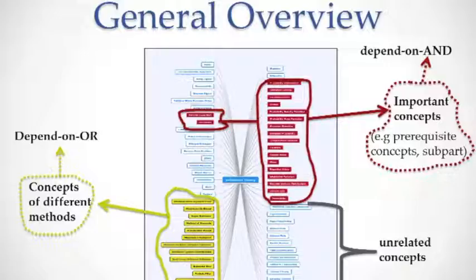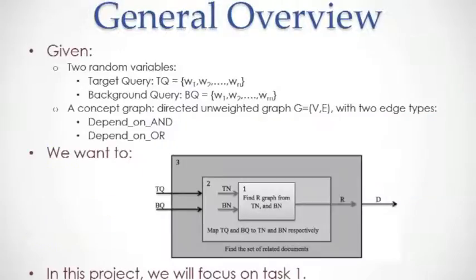The second category is concepts of different methods. So for example, to understand parameter estimation, you can learn maximum likelihood estimation, or you can learn maximum a posteriori. So it is sufficient to understand only one concept. So we call them depend on or. So you can learn one of them to get knowledge about the topic. The third category is unrelated concepts. So the student doesn't need to understand any of them. They have no relation with the main concept.